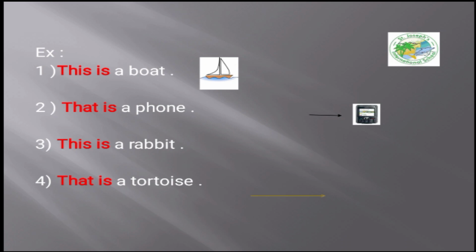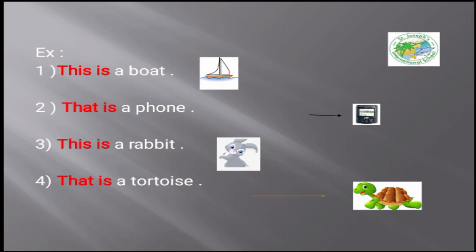Number 3, this rabbit here, it's close to the sentence. So I use the word this: this is a rabbit. I can't use that because it's close. And we have said that with the close things or the close object, we use this, not that. But in number 4, this tortoise is far from the sentence. So I use what? This? No, I use that is a tortoise. Excellent work. So in number 4, that is a tortoise because the tortoise here is far from the sentence.